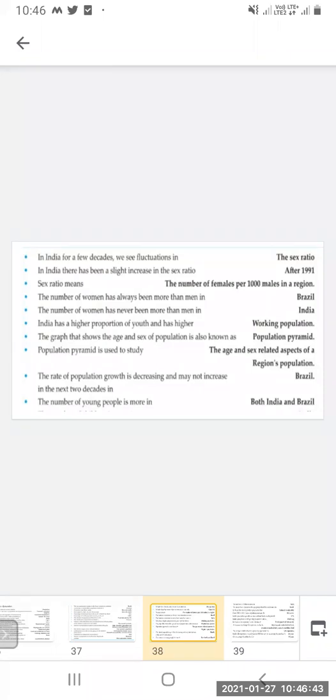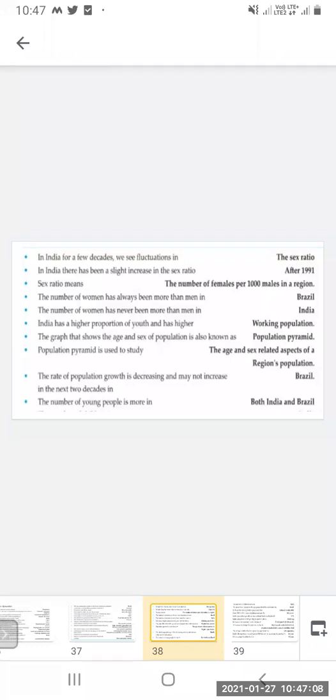India has a higher proportion of youth and a higher working population. The graph that shows the age and sex of a population is known as a population pyramid. The population pyramid is used to study the age and sex related aspects of a region's population.